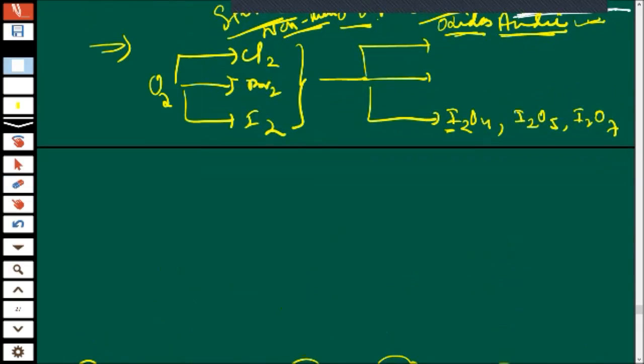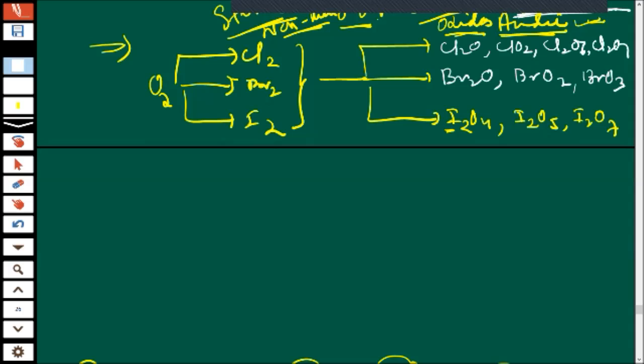I will give you some: Br2O, BrO2, BrO3, Cl2O, ClO2, Cl2O6, Cl2O7. So please write down all oxidation states of halogen in various oxides.